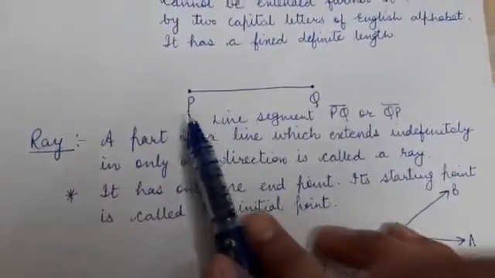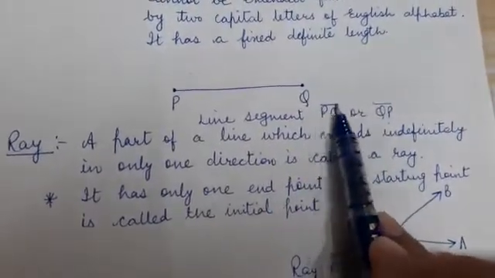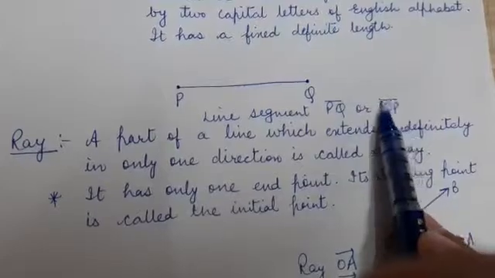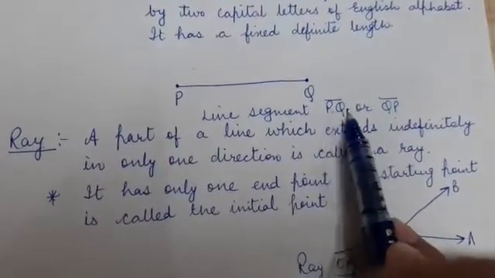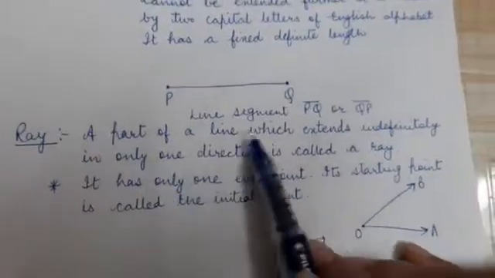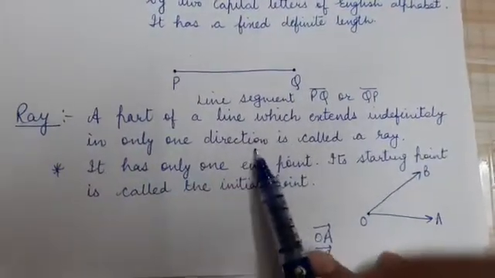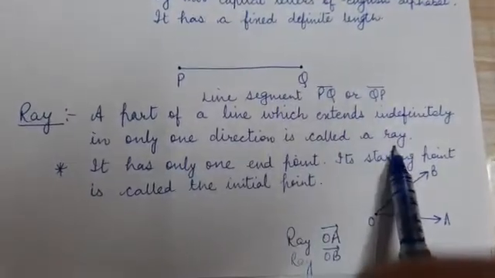Now the line segment can be named as PQ or QP. And the symbol of a line segment is a small line on the name of the line segment. Ray. A part of a line which extends indefinitely in only one direction is called a ray.